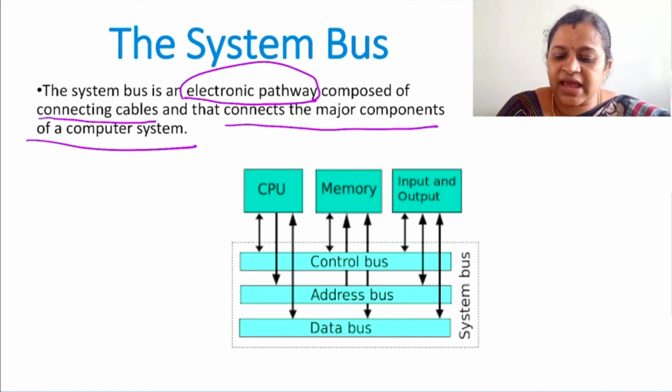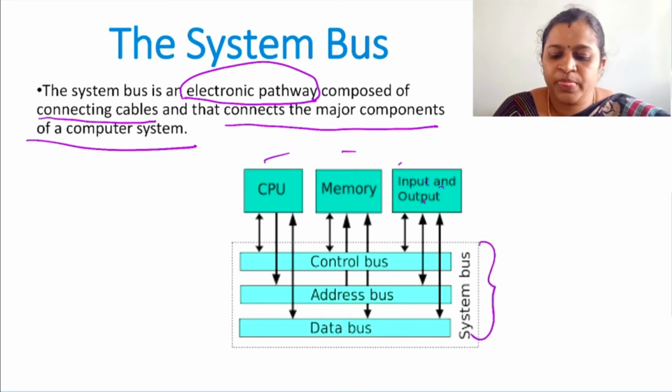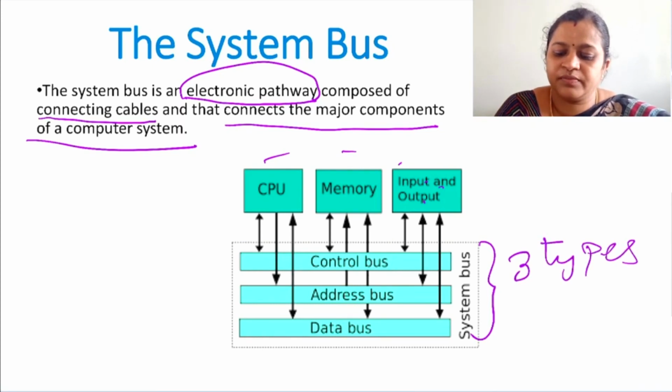So here you can see in this diagram, this is the pictorial representation or block diagram of the system bus. So this system bus is connecting the input-output unit to memory as well as to the CPU. So here you have three different types of system bus. Those are control bus, address bus and data bus. So what will this data bus do?